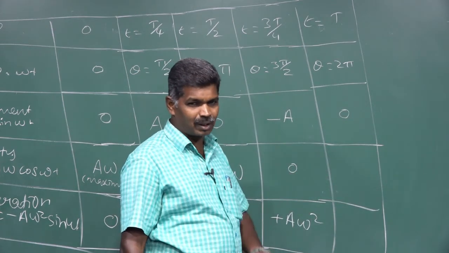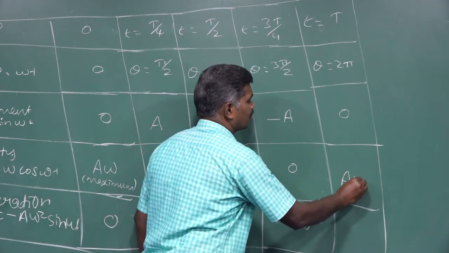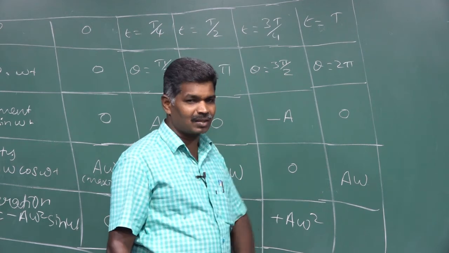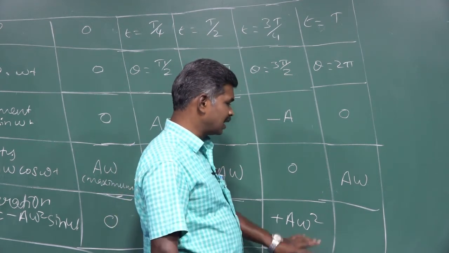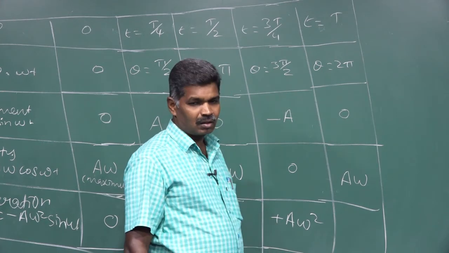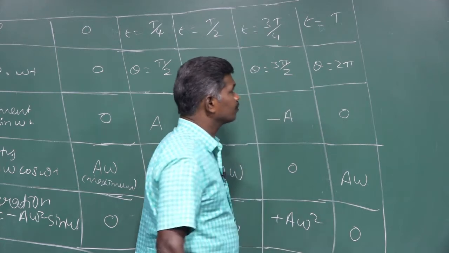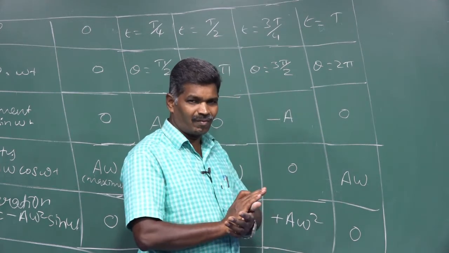Cos 2 pi is nothing but 1, that's why velocity becomes the maximum velocity A omega, while acceleration, for sin 360 degrees, is 0.